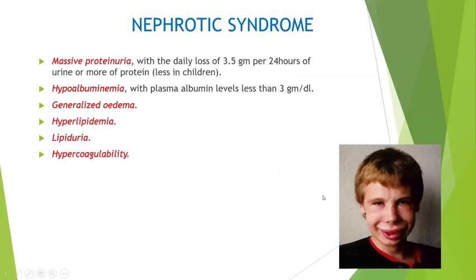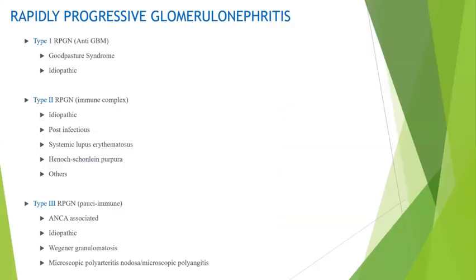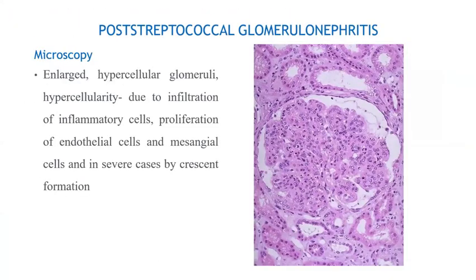So come to the other important thing, we'll go into nephritic and nephrotic syndrome. Whenever they ask you about post streptococcal glomerulonephritis, you start with the pathogens. You have to write about the immune complex deposition, where it will get deposited, and what kind of immune complex deposition will be there.